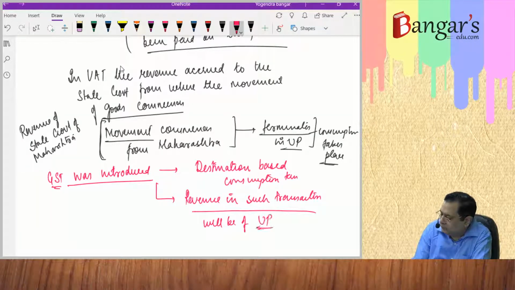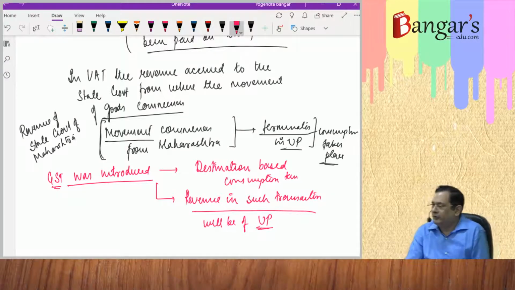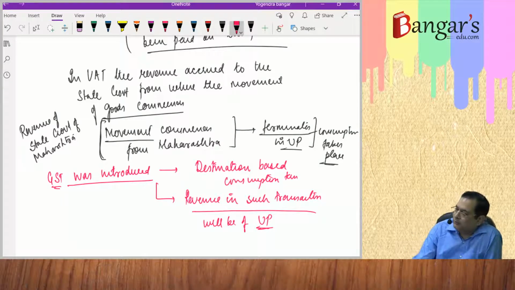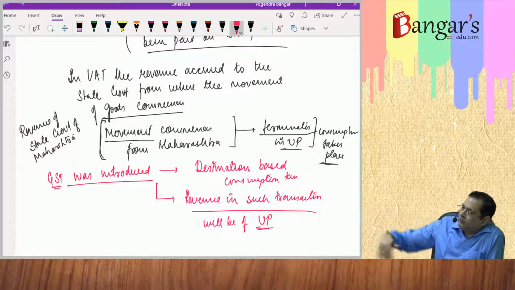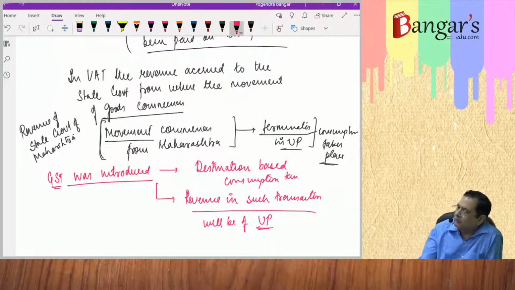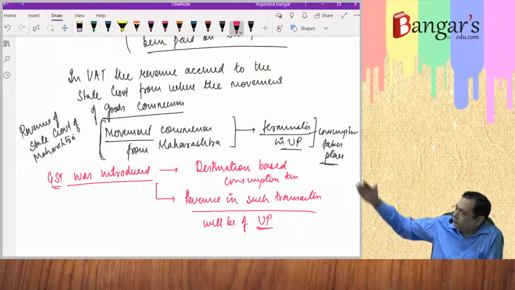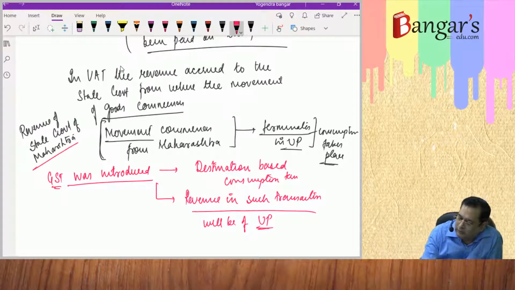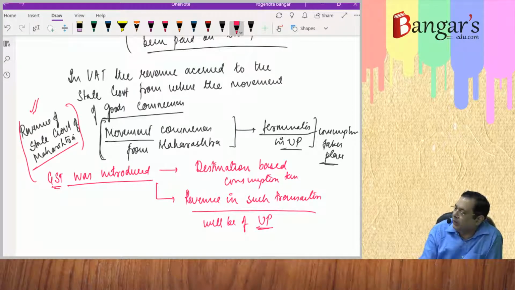UP, Yogi ji's revenue it will be. Now, those states which are more populous, where there is more population, were readily agreeing to the introduction of GST because the revenue is of that state government. Whereas those states which were rich in industries, earlier VAT was their revenue. From now it has been shifting from there to that other state. There is a loss to these states on account of the introduction of GST.